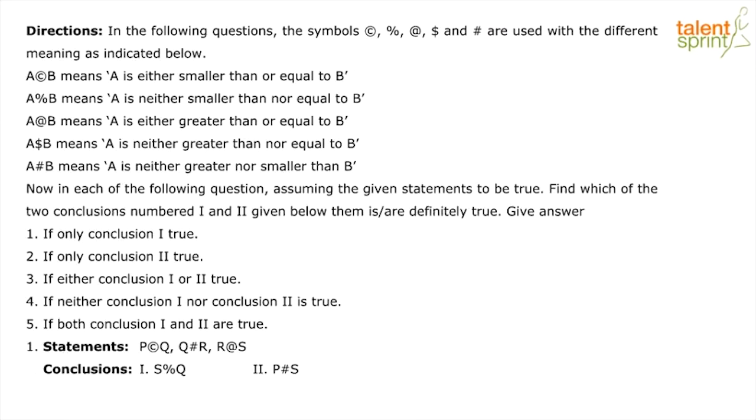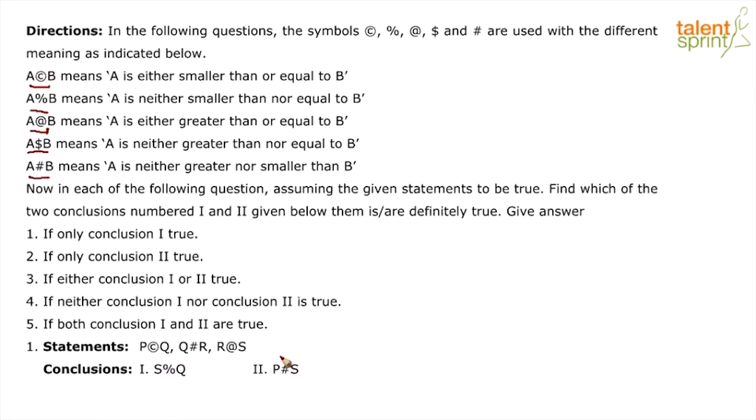Like here, if you notice, you can see that there are symbols like copyright, percentage, at the rate, dollar, hashtag, and each of these symbols represent a mathematical operation that plays with the combination of lesser than, greater than, equal to. Various permutation combinations that they play around with here, and then let's first decipher these, and then what usually happens is that there will be some statements where they will use the same symbols to establish a relationship, and then conclusions.